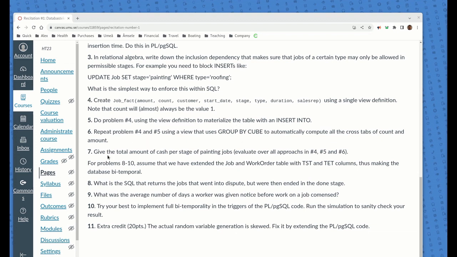All right, now give the total amount of cash. Okay, here's the question I want you to ask. There's probably better questions, but give the total amount of cash per stage of painting jobs, and then evaluate this over all these 3 different approaches.